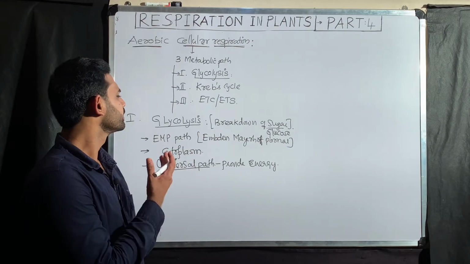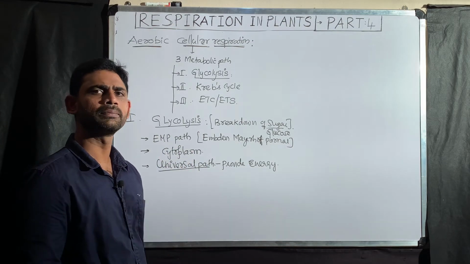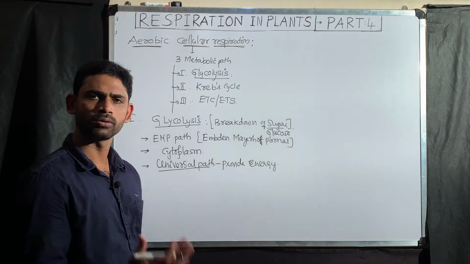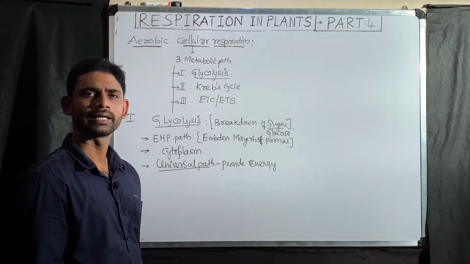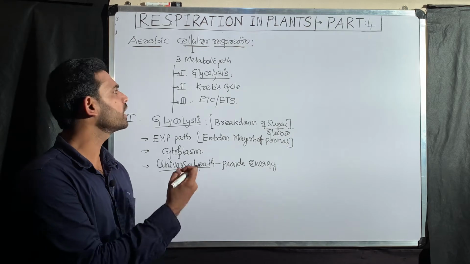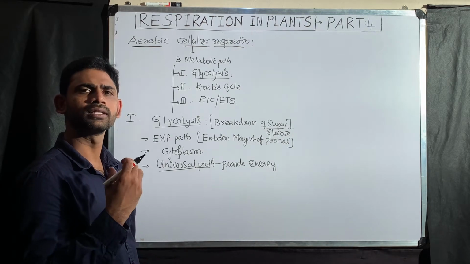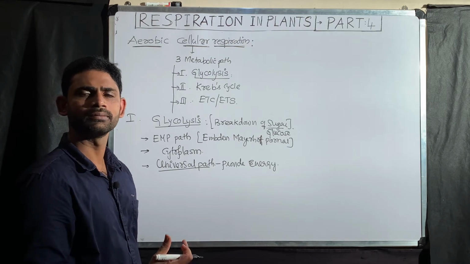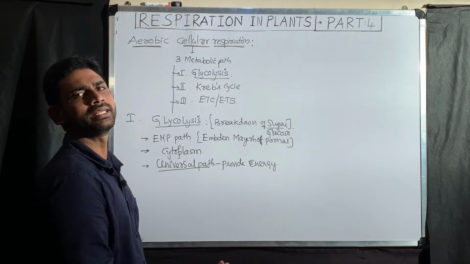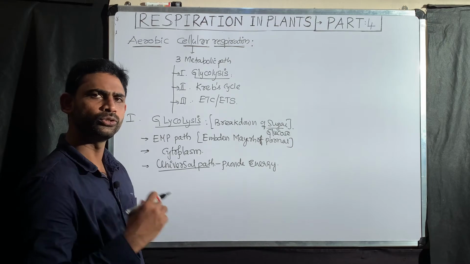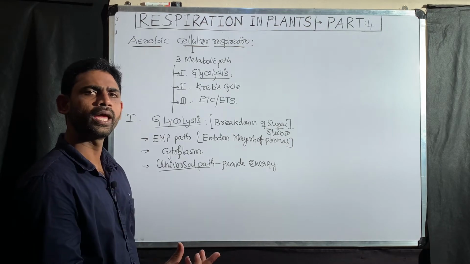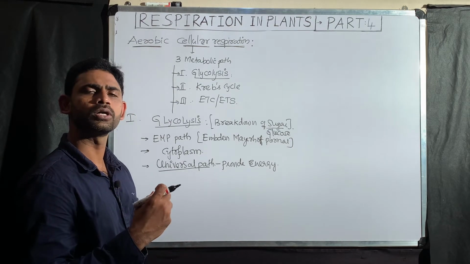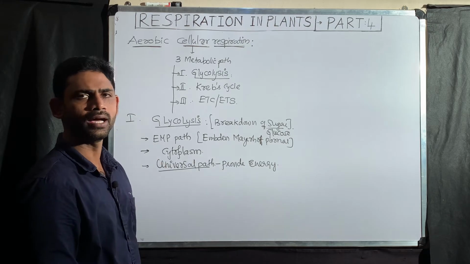That is why it is a universal pathway. What is the motto of glycolysis? To provide energy to the corresponding organism or the corresponding cell. That is why this is a universal metabolic pathway designed to provide energy.